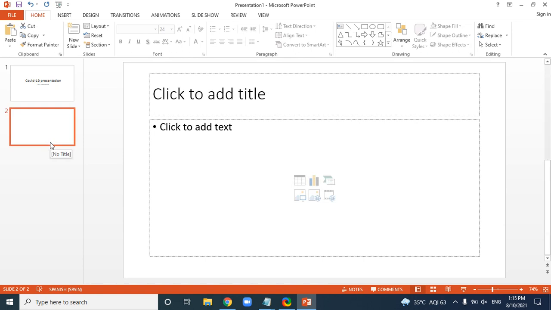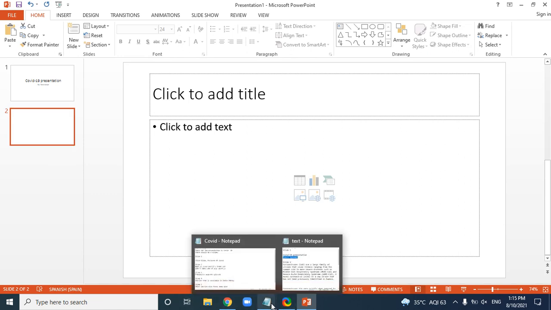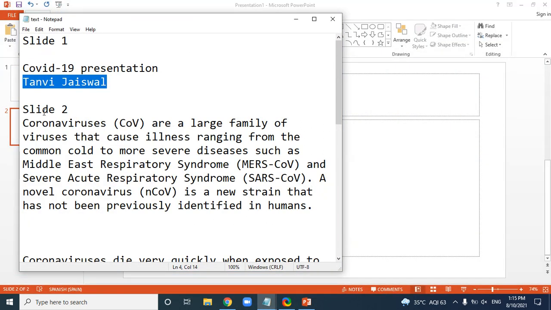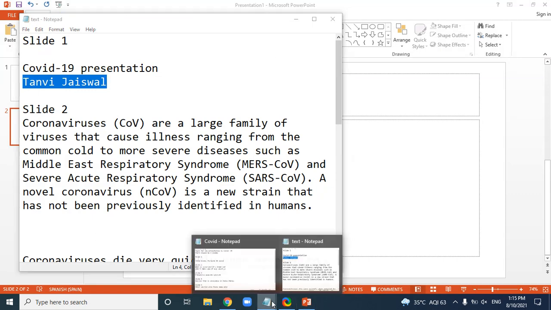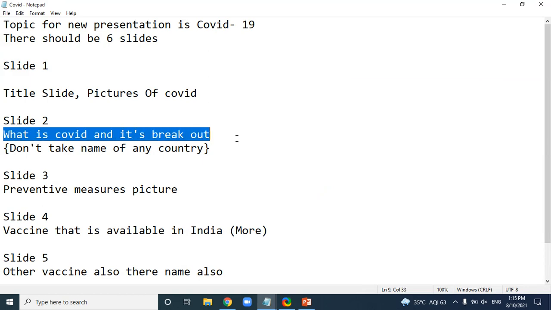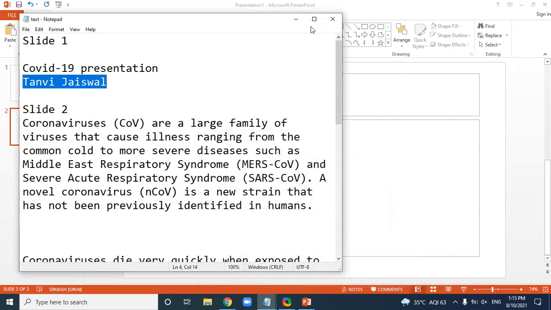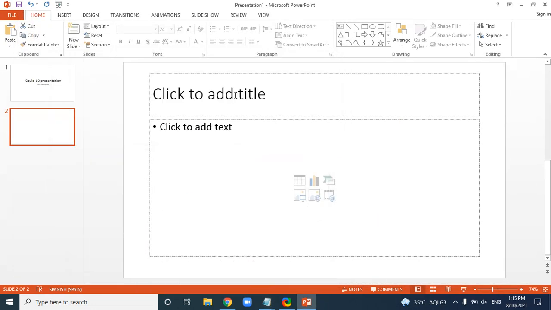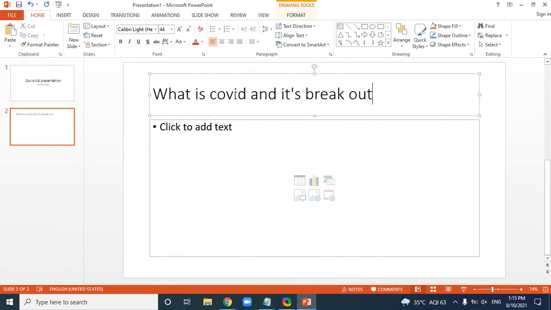In slide 2 I have to write what is COVID-19 and its breakdown. I'm going to take the question from here and copy it and paste it over here, and we have to put the question mark also.